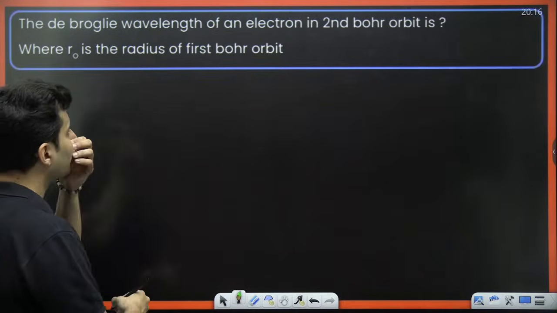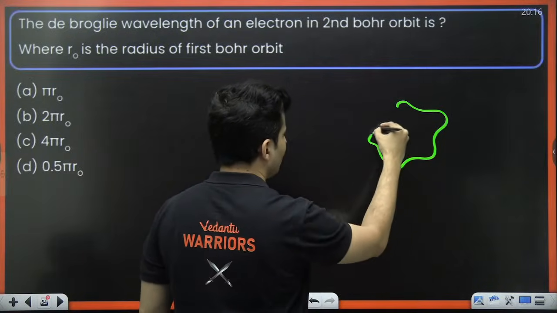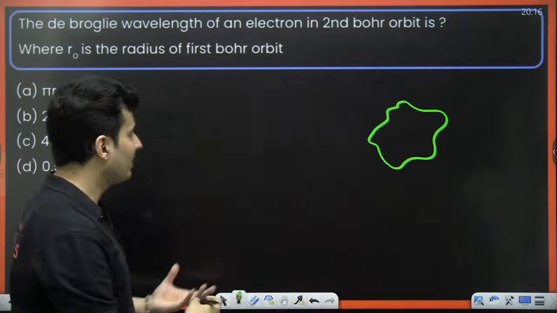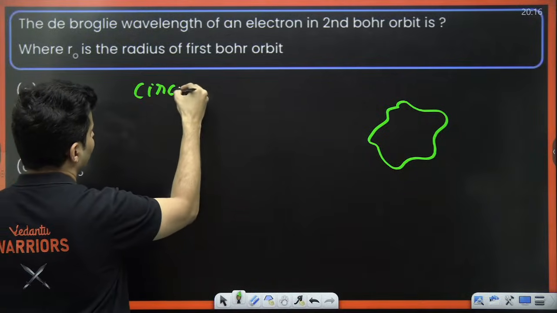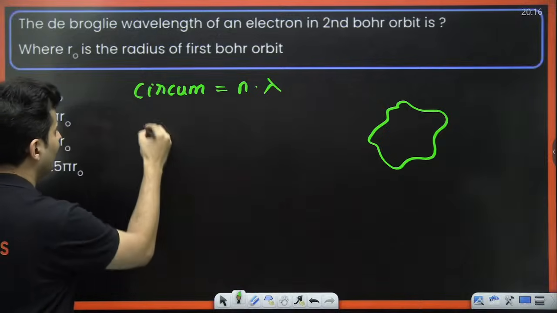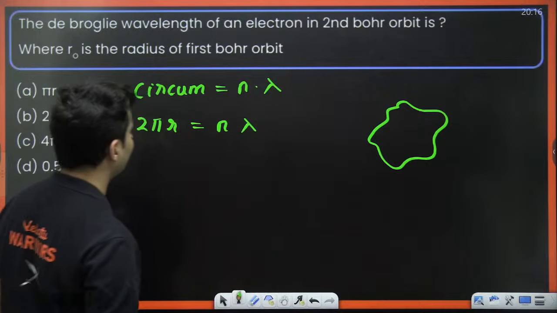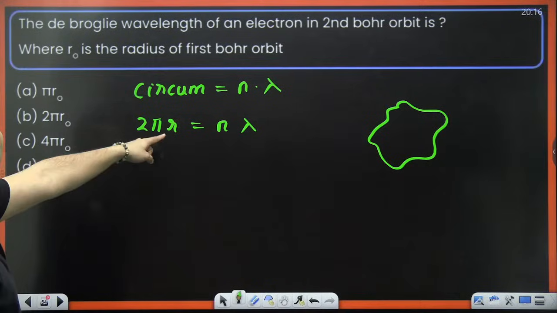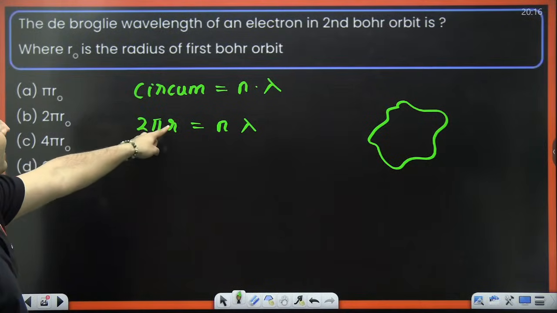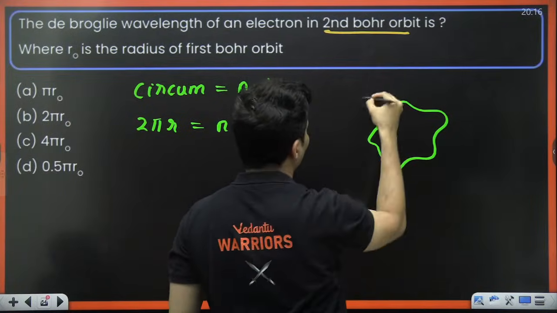So what do you do over here? I just told you sometime back that if you multiply the de Broglie wavelength n times, you get the circumference. Circumference is 2 pi r, which is n times the wavelength. And we have to find the wavelength. So what is r? It is the second Bohr orbit. So keep this in mind, it is the second Bohr orbit.